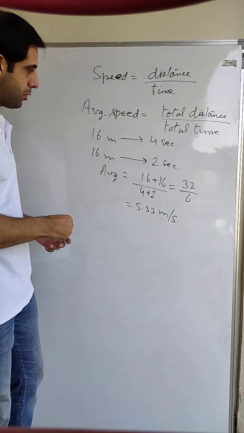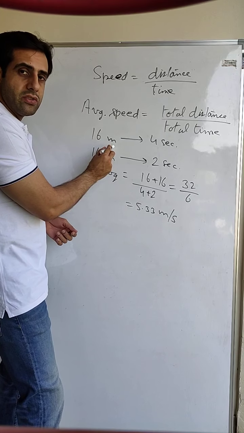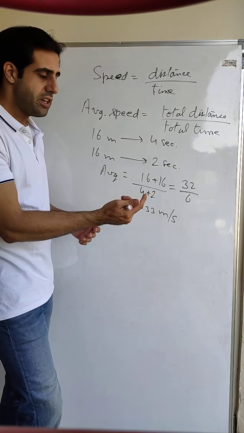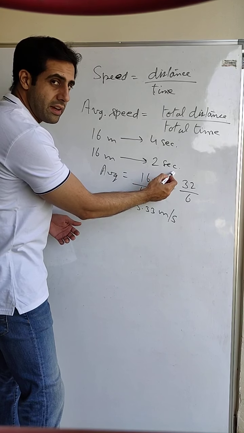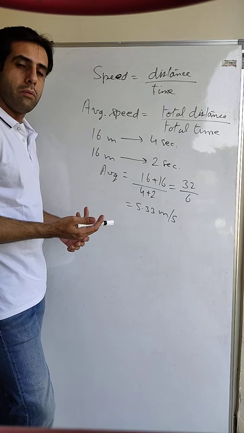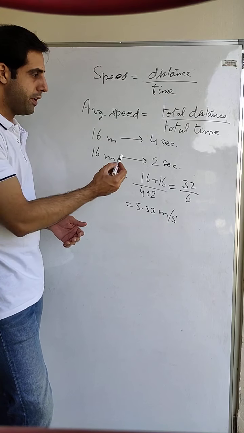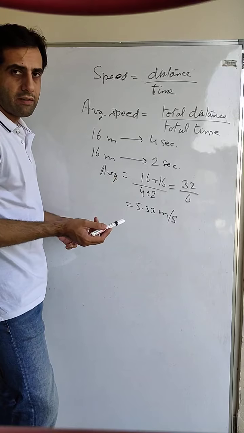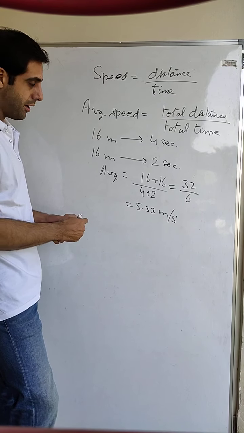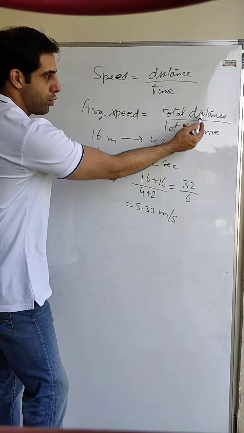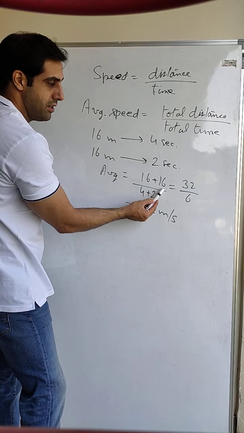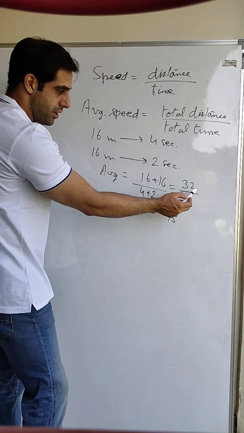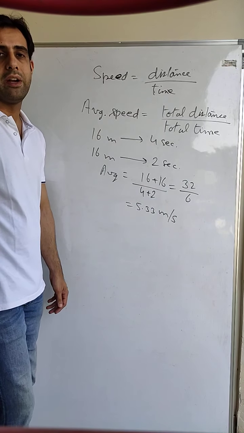Take an example. Suppose I am traveling 16 meters in 4 seconds. In first 4 seconds I traveled 16 meters. In next 2 seconds I traveled again 16 meters. So what is my average speed? Using this formula, total distance means 16 plus 16 upon total time means 4 plus 2, that is 6. 32 upon 6, 5.33 meter per second.